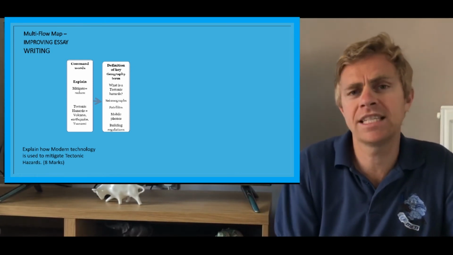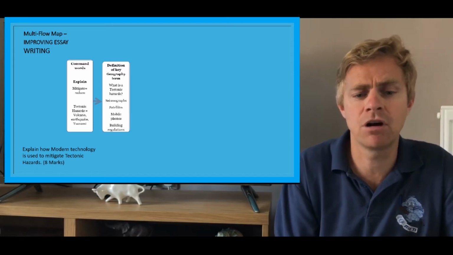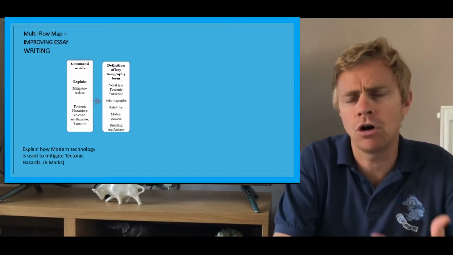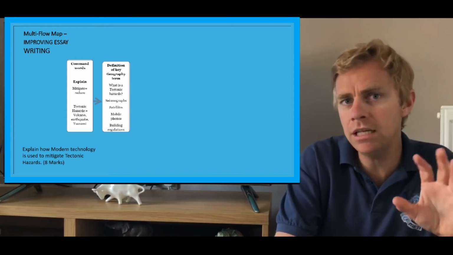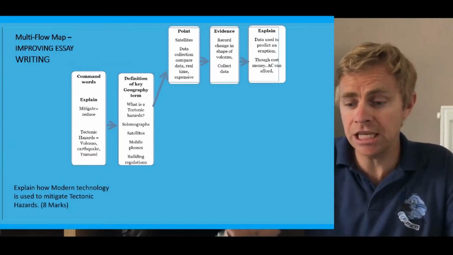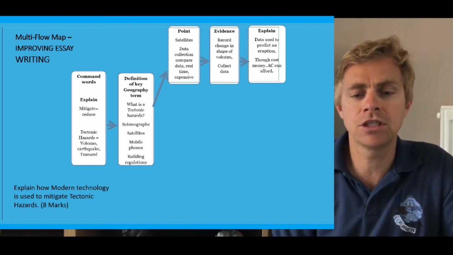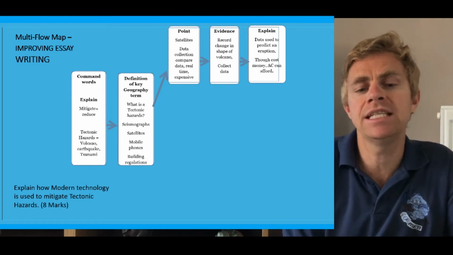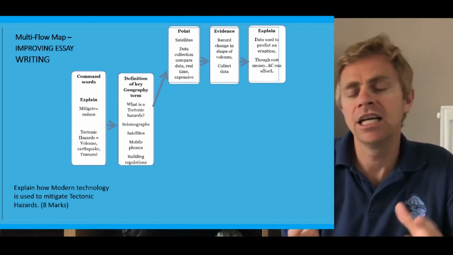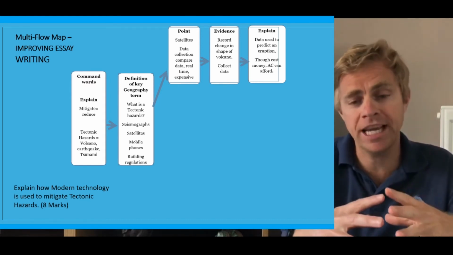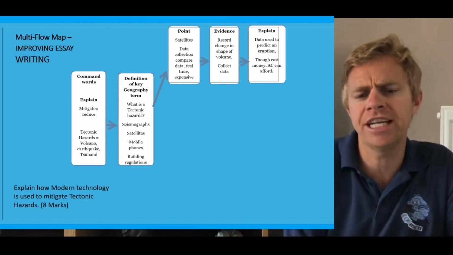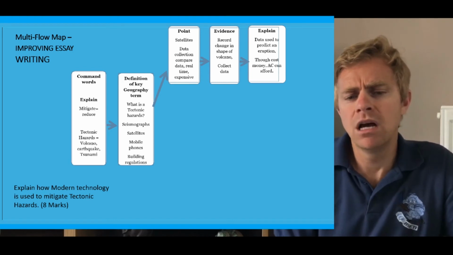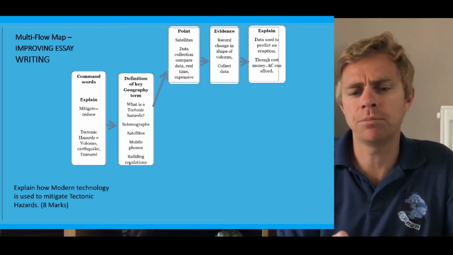Talk about what a tectonic hazard is. We're going to talk about seismographs, the effects on satellites, mobile phones. Building regulations are good things to talk about. But we only need 3 points and see your P. So let's go with, from an economic and a social point of view, using satellites. You can collect data, which gives you real-time time-lapse, so you can see if a volcano is expanding. You could record the changes in the shape. Explain that: you can use the data to predict eruptions.